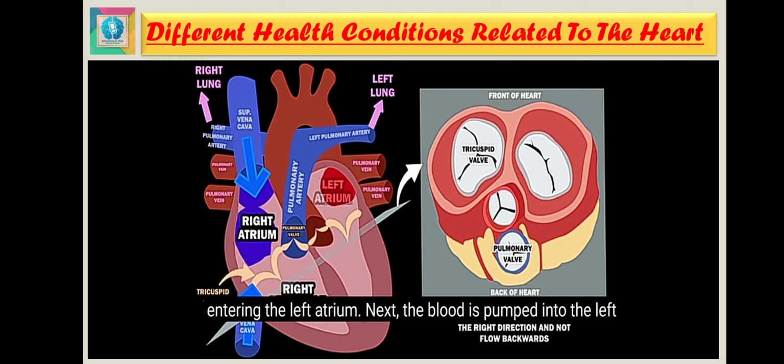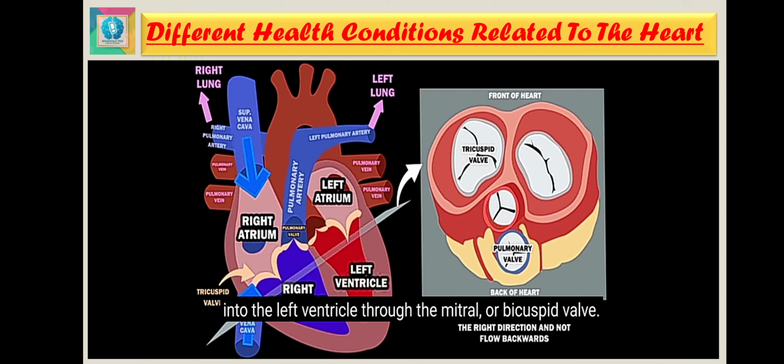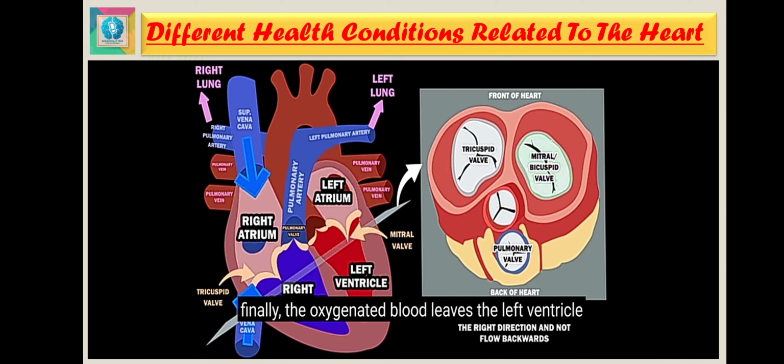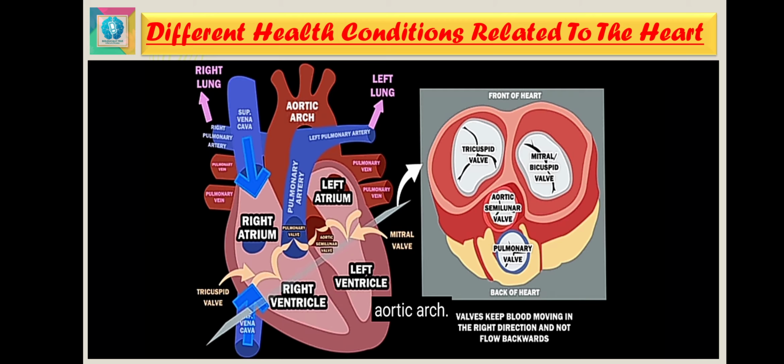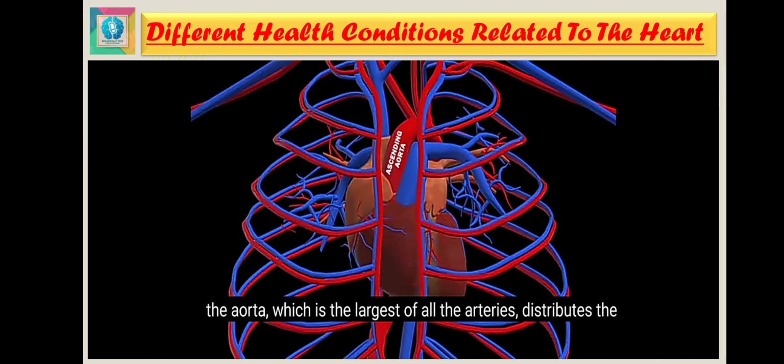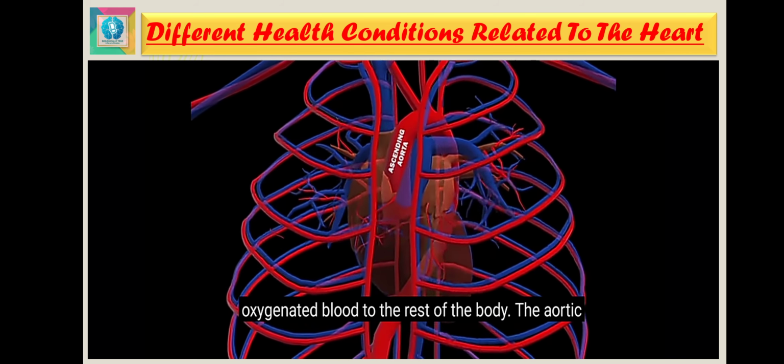Now, the blood comes back from the lungs through the pulmonary veins, entering the left atrium. Next, the blood is pumped into the left ventricle through the bicuspid valve. Finally, the oxygenated blood leaves the left ventricle through the aortic semilunar valve, entering the aortic arch. The aorta, which is the largest of all the arteries, distributes the oxygenated blood to the rest of the body.